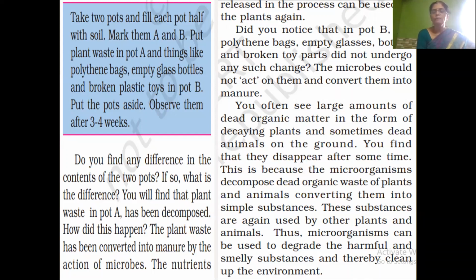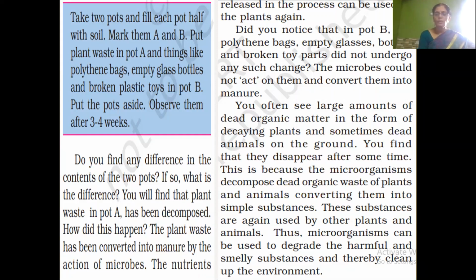On the other hand, in pot B, where we put all those plastic pieces, polythene bags, empty glass, and broken bottles, the microbes cannot act on them. Microbes cannot decompose these substances and convert them into manure.